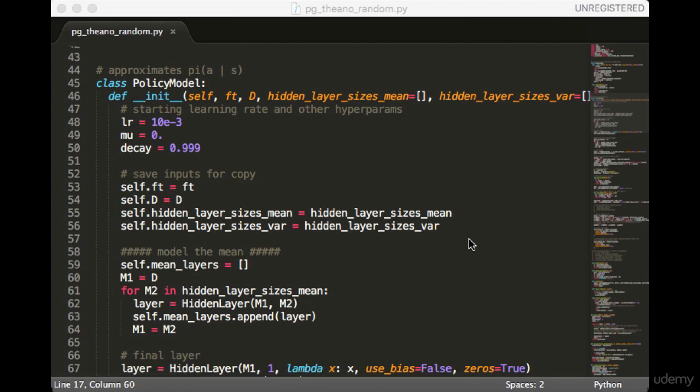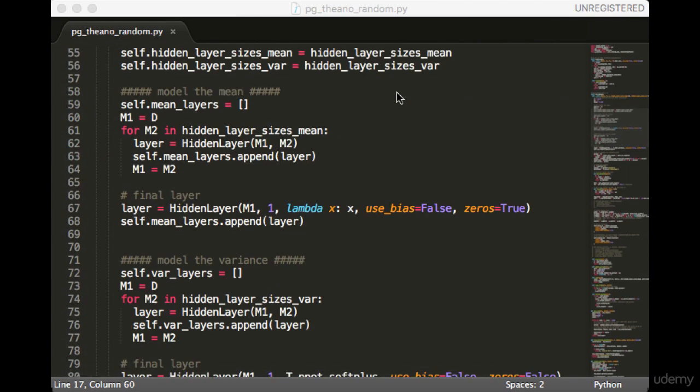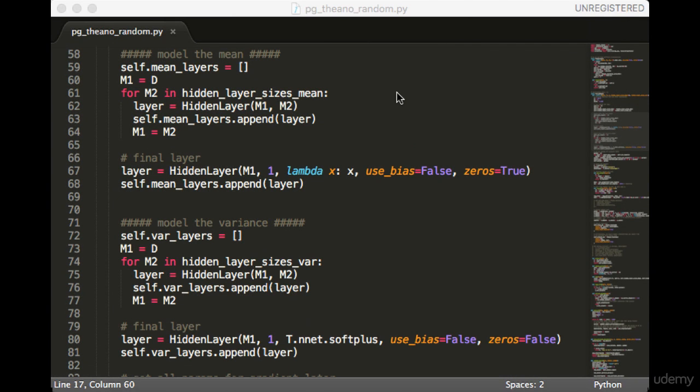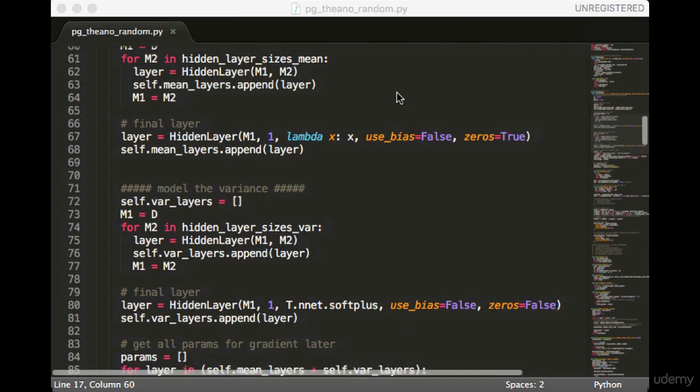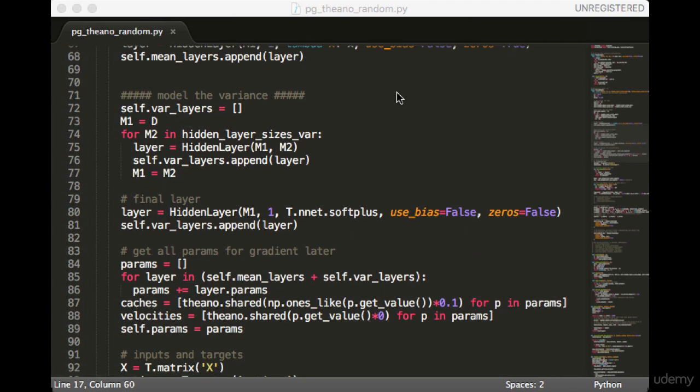Next, we have the policy model class. This is going to be similar to before, but with some extra functions around copying. At the top, we declare some hyperparameters. And then we copy all the arguments from the constructor. This is so we can make clones later. Next, we create the layers for the mean. Remember that the mean is unbounded, so the final layer activation function is identity. Next, we create the layers for the variance. Remember that the variance must be greater than 0, so the final layer activation is softplus.